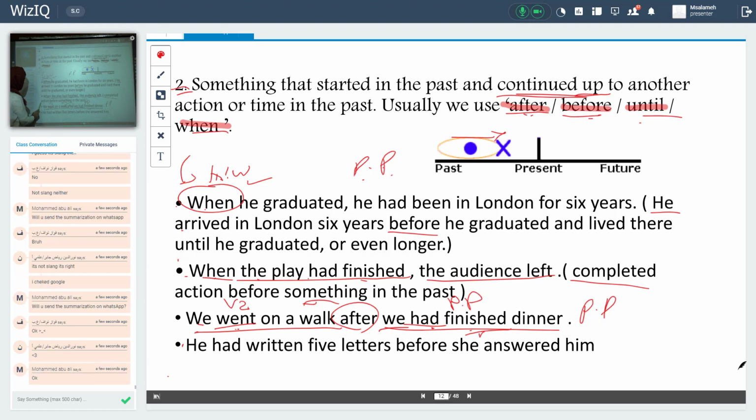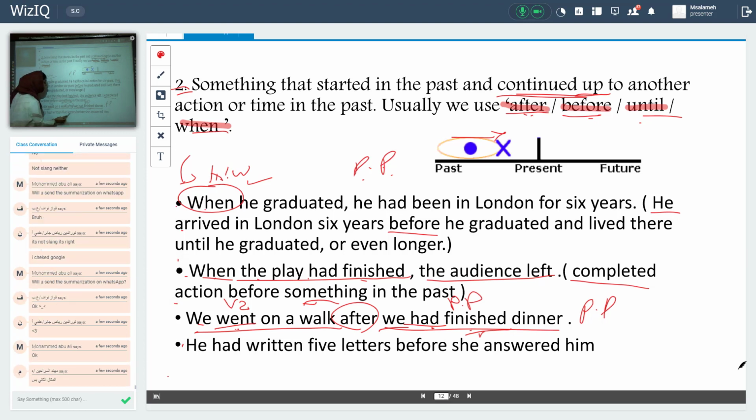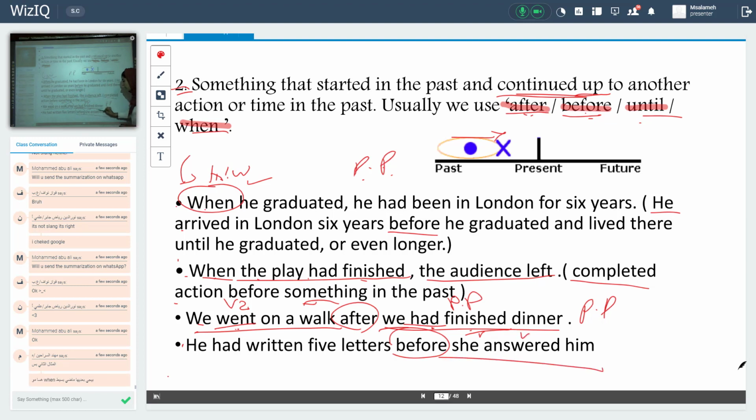Number 1, 2, 3, 4. Okay, number 4. He had written 5 letters before she answered him. The keyword is before. That means this sentence is in which tense? In the past perfect tense. So my sentence should have simple past and past perfect. Before, followed by what? By verb 3.